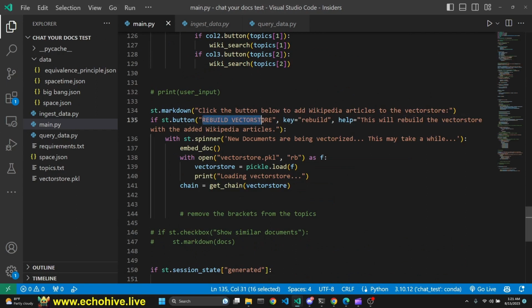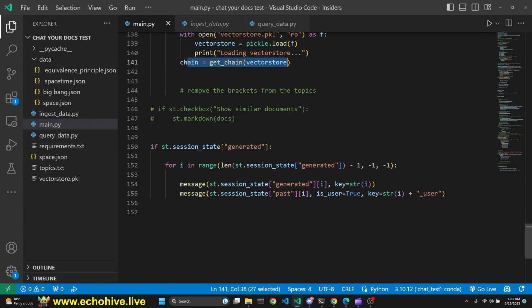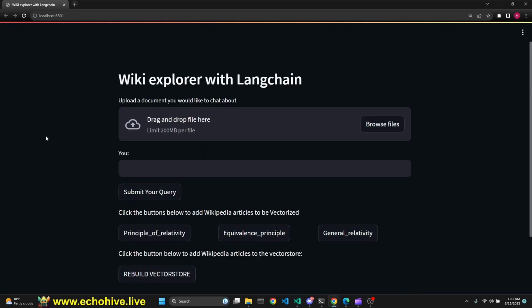Then we have a rebuild vector store button. If the user clicks this, then we actually embed the documents again, and then we rewrite over the vector store pickle, and then we generate a new chain from that vector store so that now our vector store is updated. And then here we do some housekeeping with the session states. This is it. This way you can continue right after uploading a file to continue retrieving Wikipedia articles and to continue chatting with it.